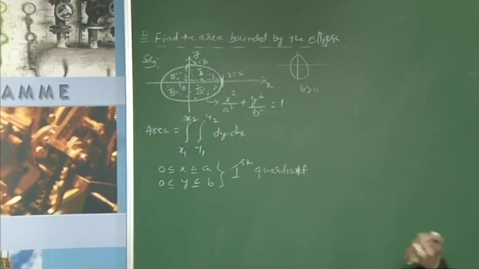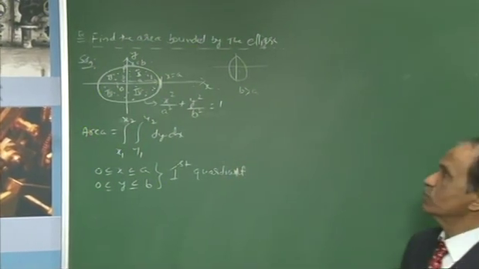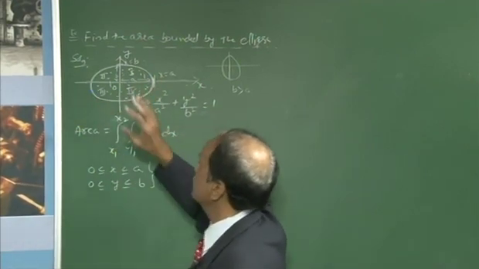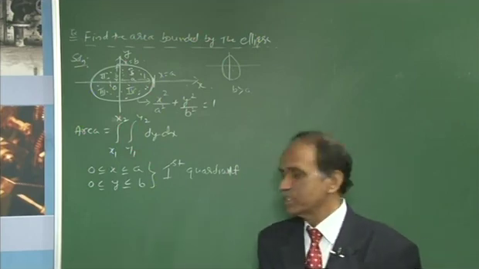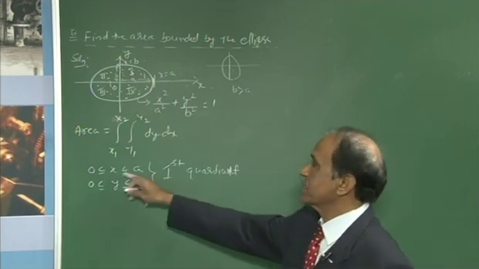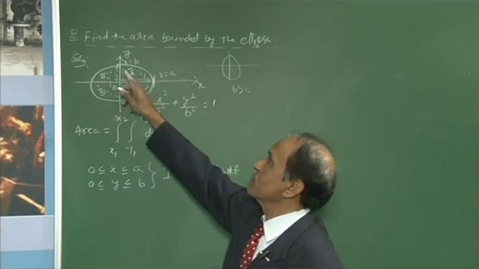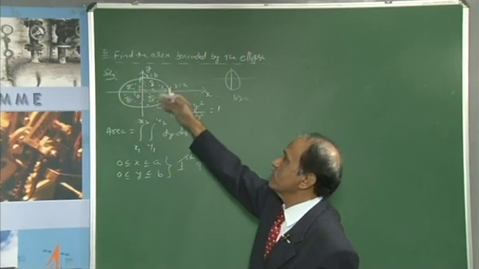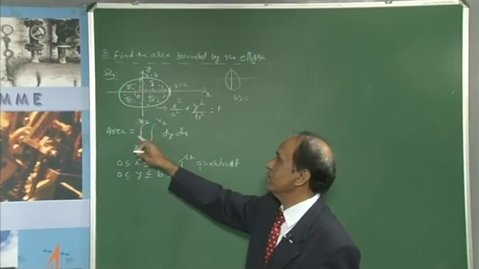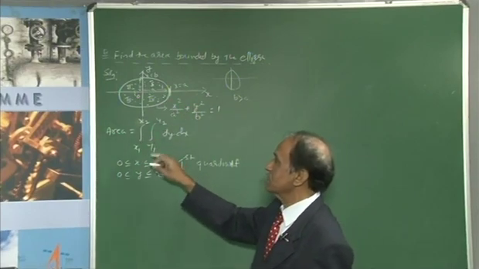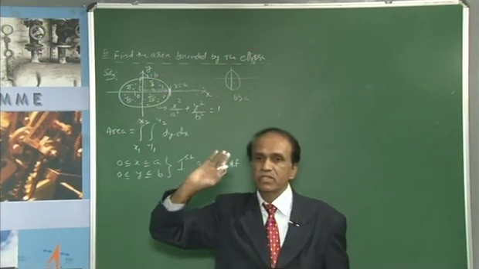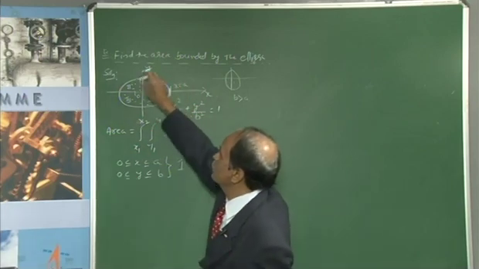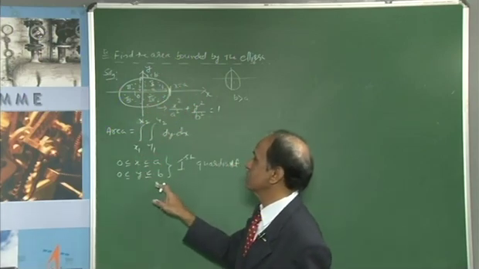But if it is the total area, then you will have to write from this point to this point and this point to this point. That covers the total area of the ellipse. Now, if we are going to discuss only the first quadrant, then for the area bounded by the ellipse, meaning all 4 quadrants, it is enough if you multiply this integral by 4 times, and you will get the total area. I hope you got my point. That is, one part of these 4 parts we are going to calculate with these limits.